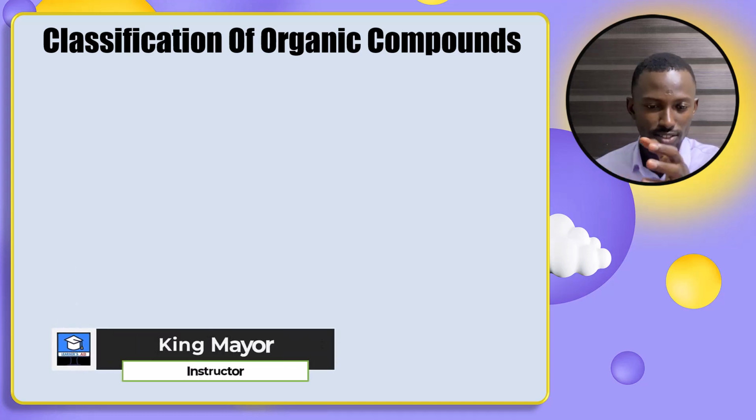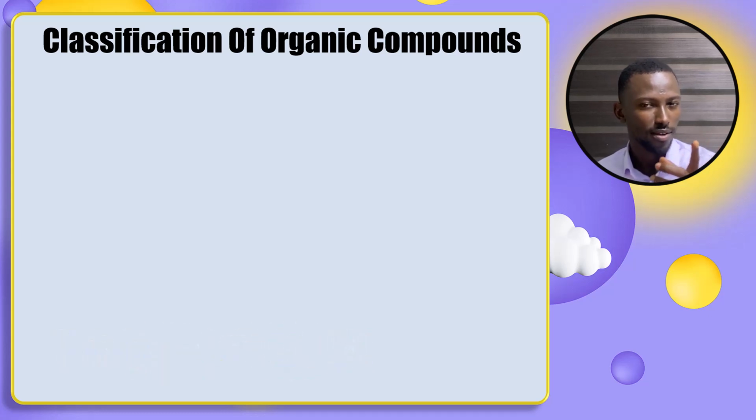There are millions of organic compounds. Yes, a lot of them. But how are scientists able to classify them? And why is it so important for us to classify them? But before we jump right into it, just imagine this.